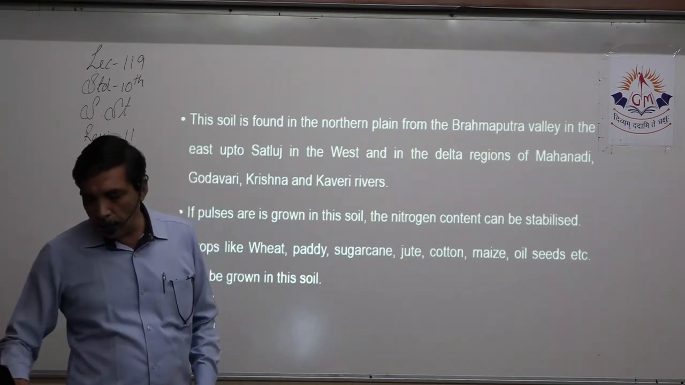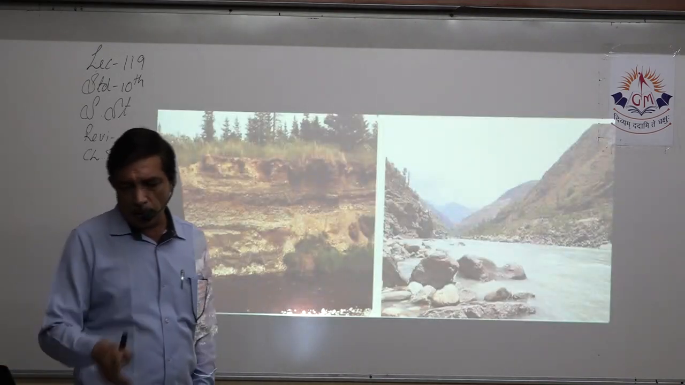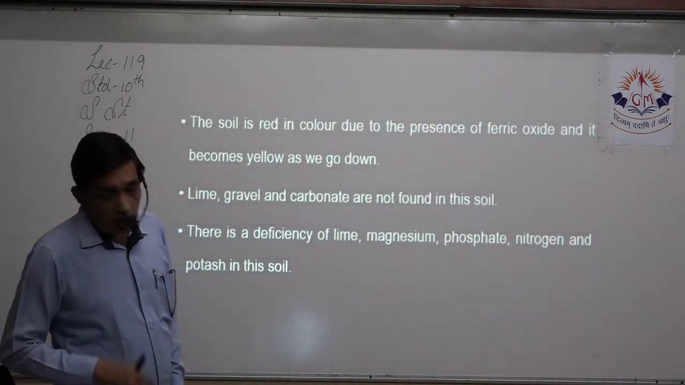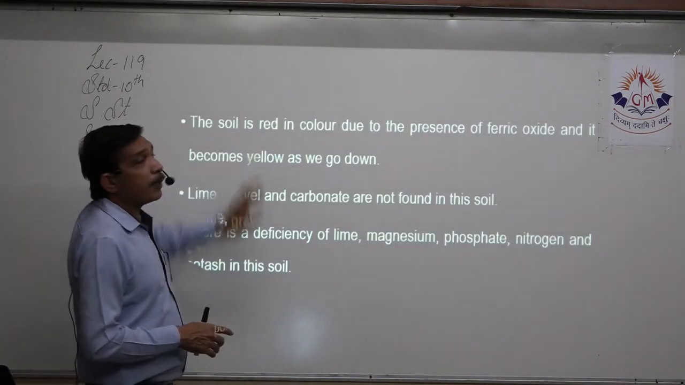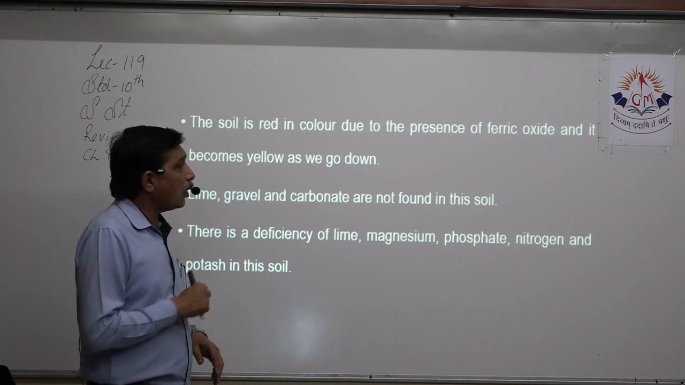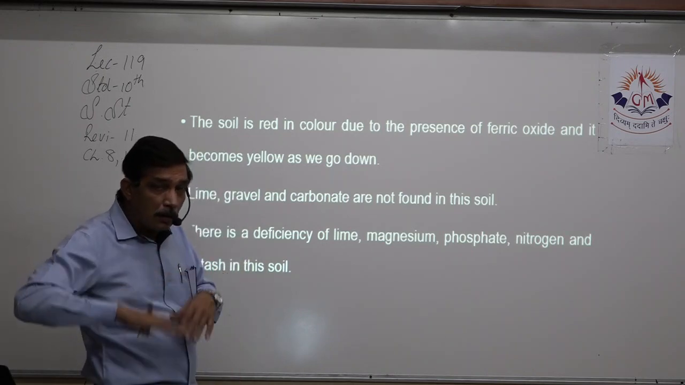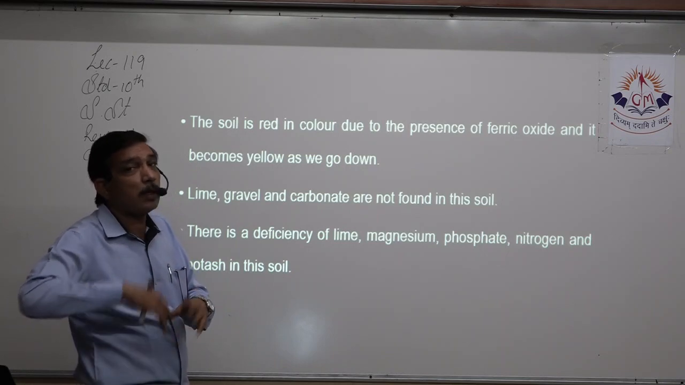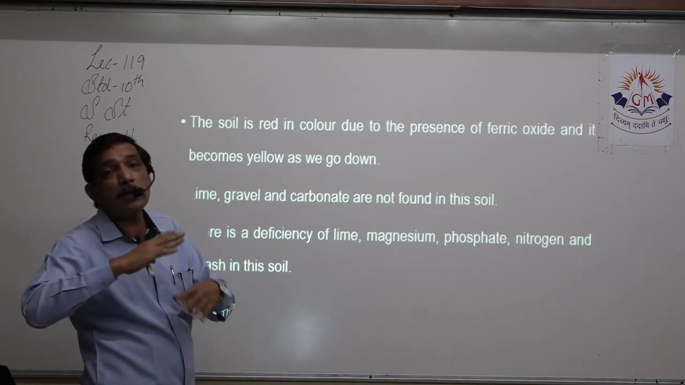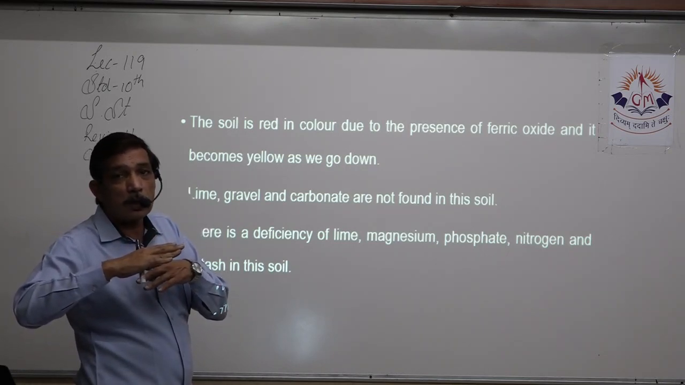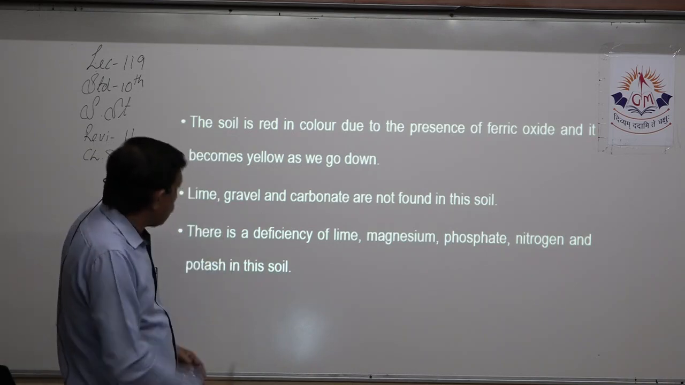Next we come to red soil. Red soil, again 2 marks. The soil is red in color due to the presence of iron, that is ferric oxide, and it becomes yellow as we go down because the soil which is quite below does not get exposure to air and water. That means iron will not rust and will not form ferric oxide.